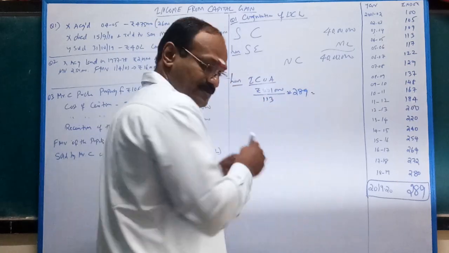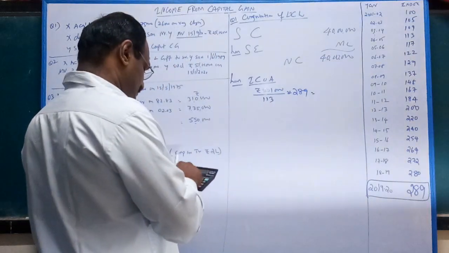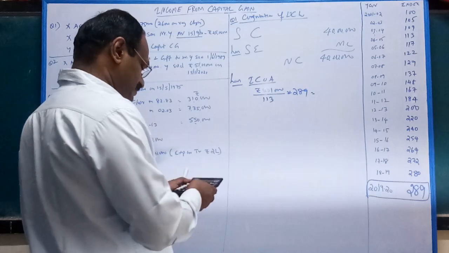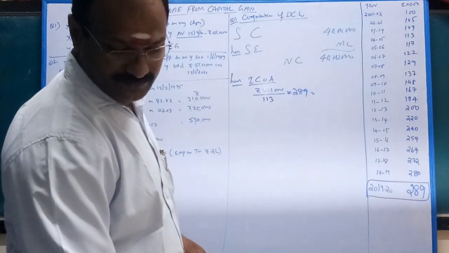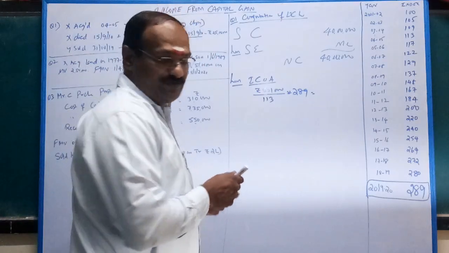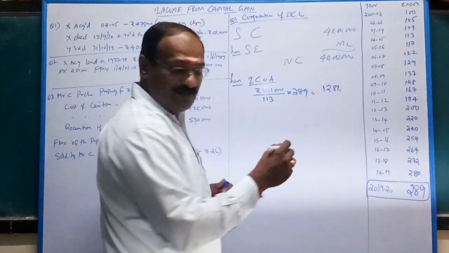Thereby 5,01,000 divided by 113 into 289 amounts to 12 lakh 81,318.